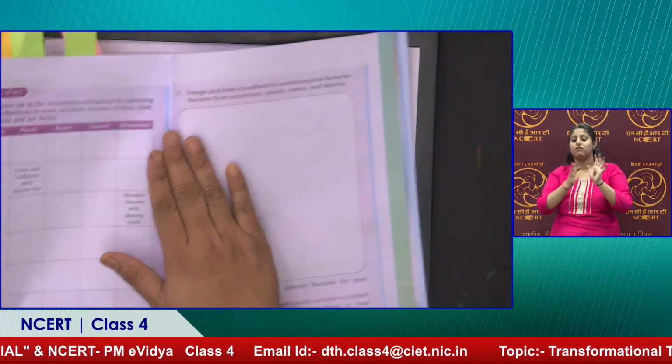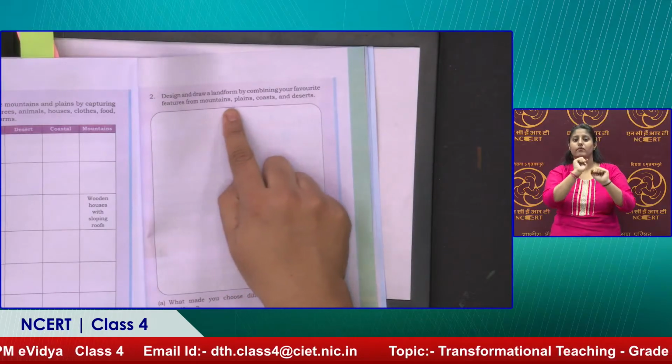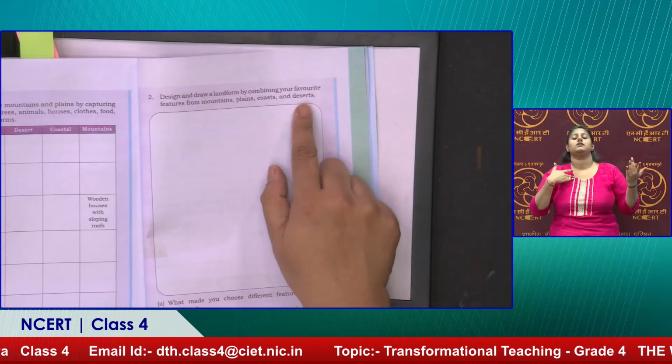Even in the landform chapter that we are discussing, we have given an activity: design and draw a landform by combining your favorite features from mountains, plains, coastal region and deserts. Right, so it's completely imagination. You can have a mountain region with a coconut tree there. It could be an imagination for children. It may not be scientifically accurate, but at the same time children are imagining a kind of landform where they do live.